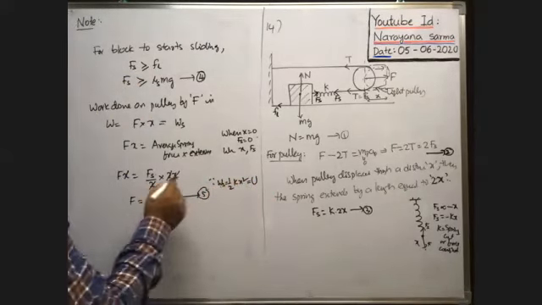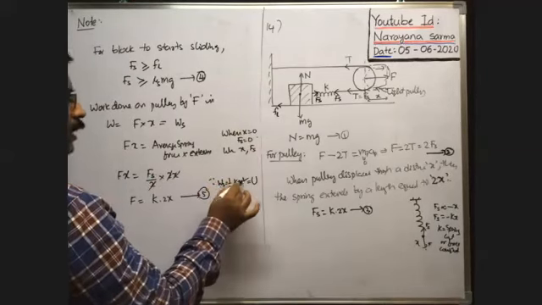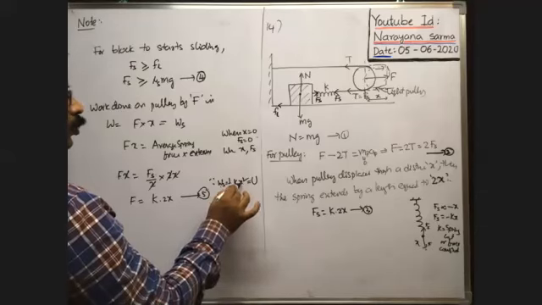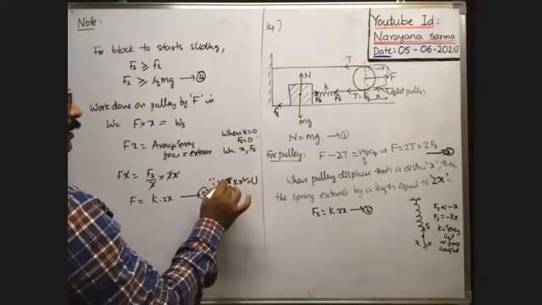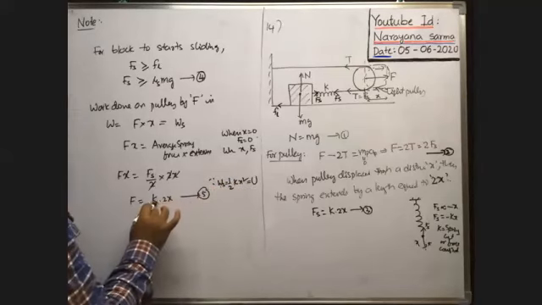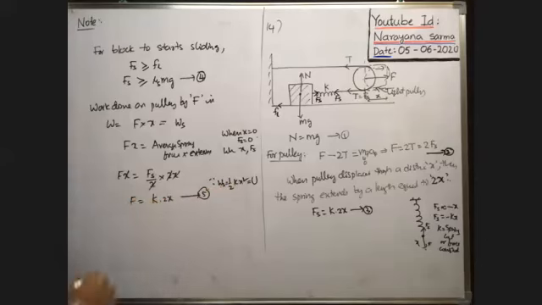But here x is equal to 2x, no? That's why we have to write 2x. Then k into 2x whole square by 2, that means k into 4x square by 2, that means k into 2x square. So here x square cancels, k into 2x. So we got the same formula.